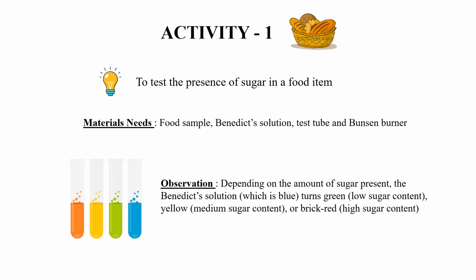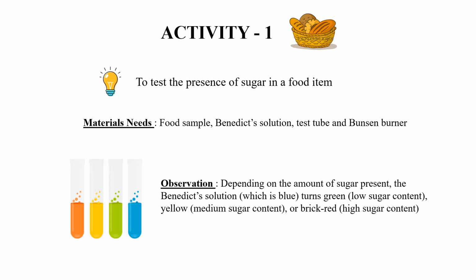So that you can know the amount of sugar present in the food. Lower in the green. What is the color of the Benedict solution? Blue. That blue will turn into green when it is low and yellow when it is medium sugar content. Brick red when it is going to be the high sugar content. Did you understand the activity, children?